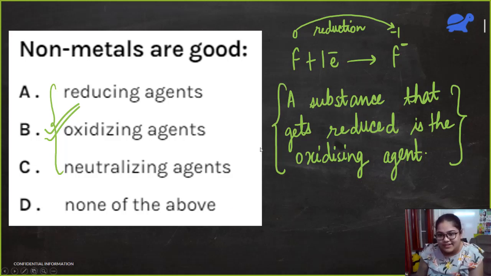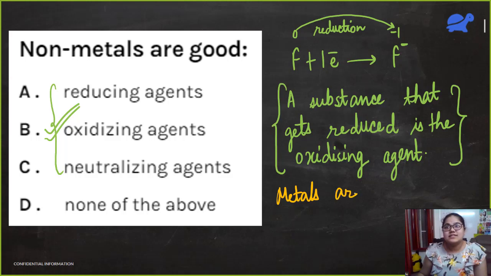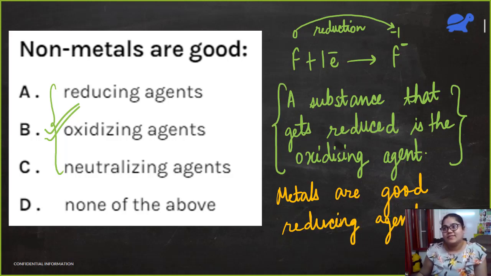Very good, Arushi, Nandana. So non-metals are good oxidizing agents, and metals are good reducing agents. So I hope this is clear now.